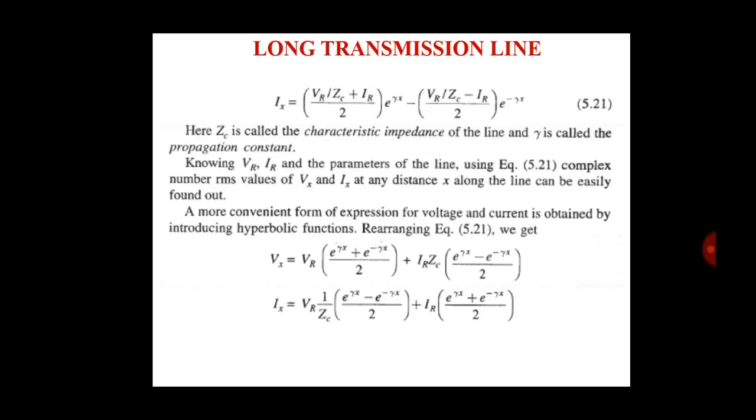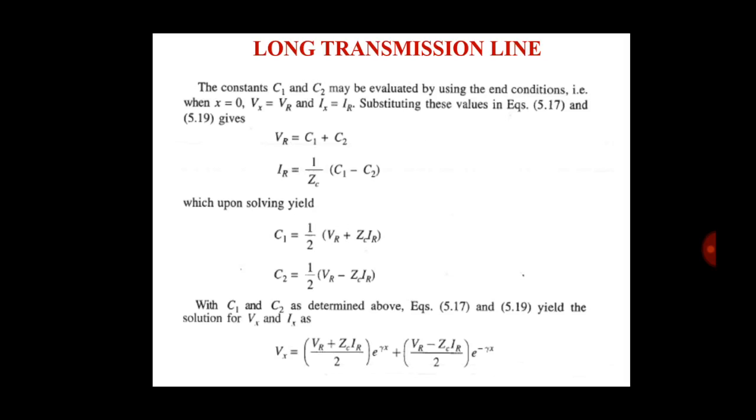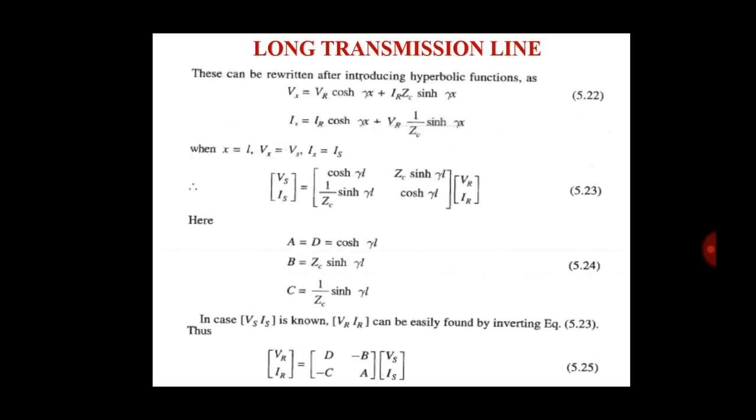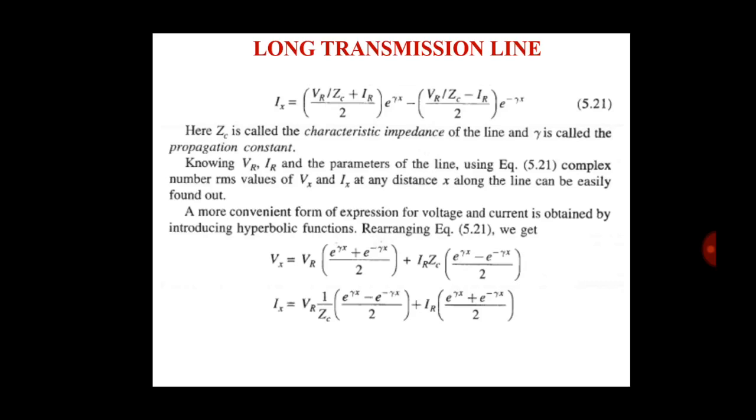Here Zc is called the characteristic impedance and its value is root of z divided by y, and gamma is called the propagation constant.